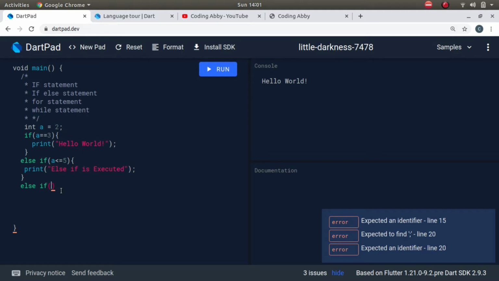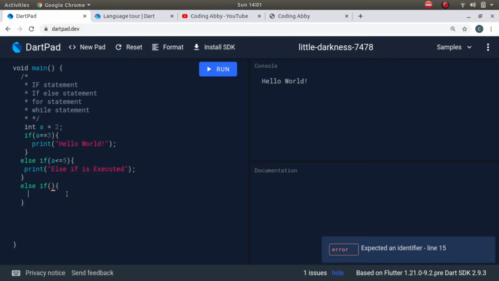In else if we can have multiple else if, a ladder. See, it's like a ladder, right? If this condition is true, execute whatever is enclosed in these curly braces. If this condition is true, execute whatever is enclosed in these curly braces. Suppose there was a third condition followed by a curly brace and some statement here; if that condition was true, then whatever code we wrote there would be executed.